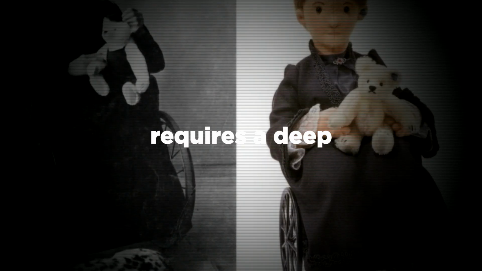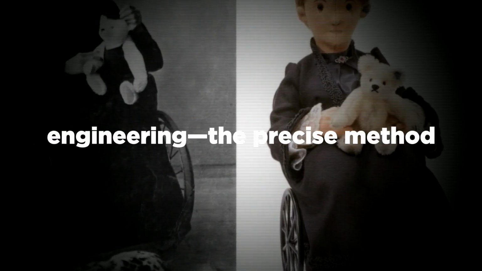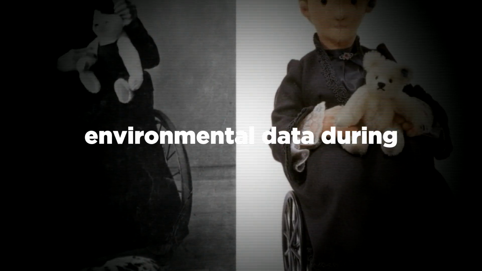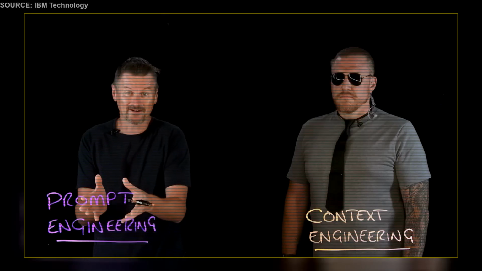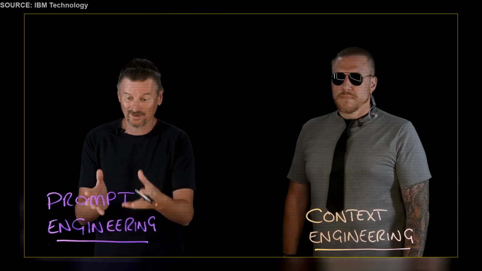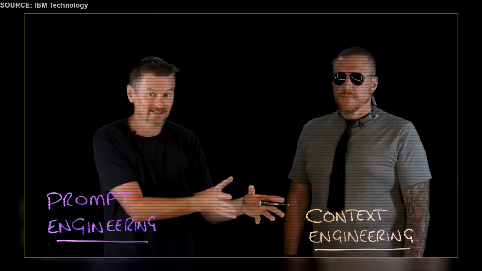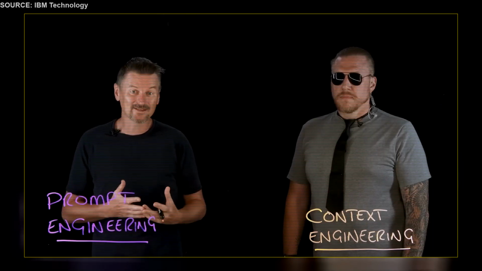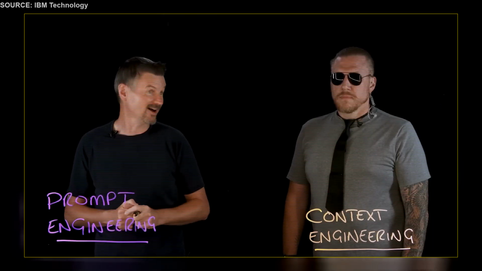Uncovering these leaks requires a deep understanding of context engineering, the precise method an LLM uses to compile its environmental data during inference. Prompt engineering, that's the craft of wording the instruction itself, and context engineering is the system-level discipline of providing the model with what it needs to plausibly accomplish the task.